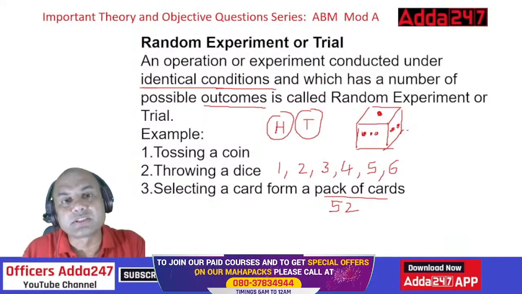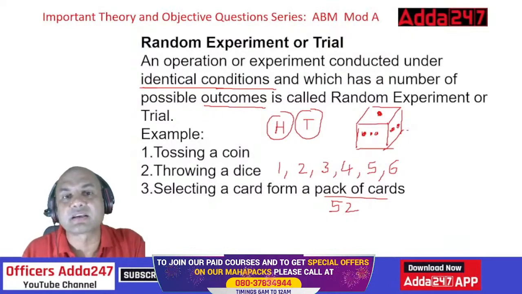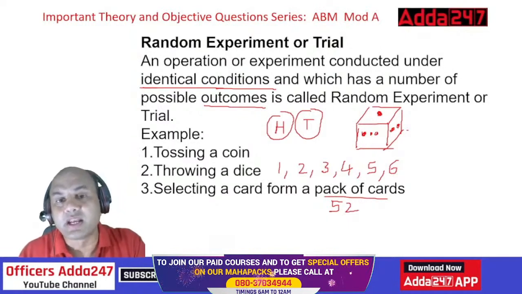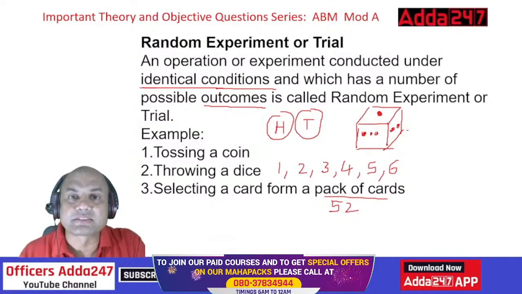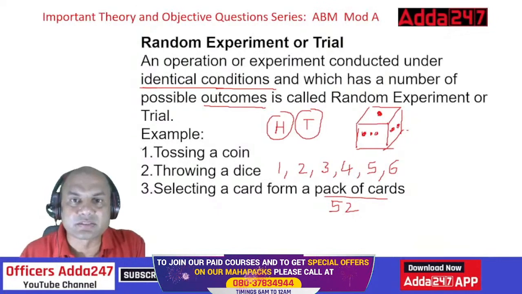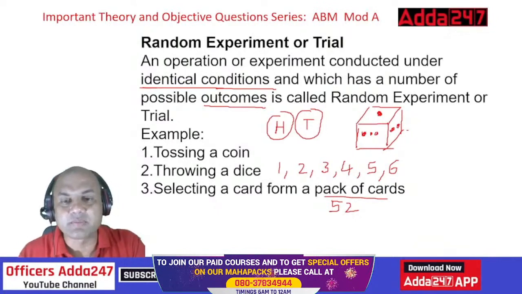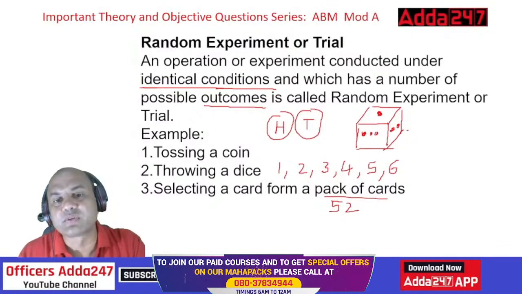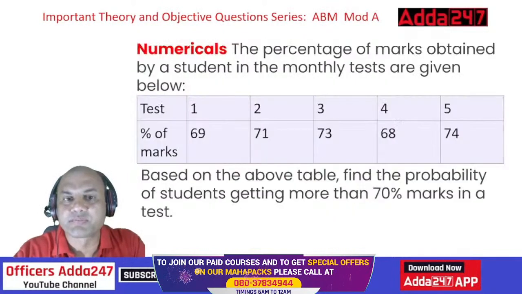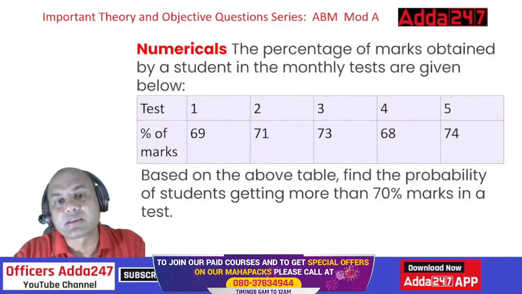I am selecting once, and then I am selecting a second card. So doing the same experiment again under similar conditions, but the outcomes may be different. At that time I had got, let's say, the ace of hearts. I might get the queen of spades then. The second time, anything is possible. So under the same conditions, if I do something and the outcomes are different, that is known as a random experiment. Now let's solve some numericals.